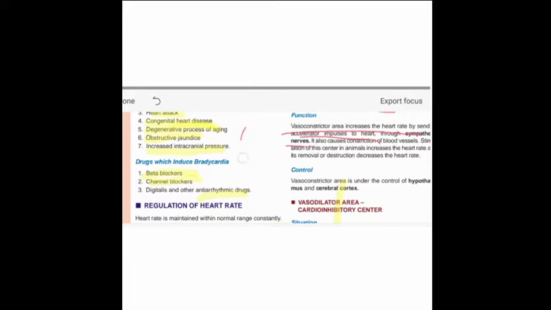We discussed before that the sympathetic nerves lie on the side of the spinal cord or medulla oblongata, where the sympathetic chains are present. The sympathetic chains contain the sympathetic fibers, and these nerves supply the heart and also the blood vessels.